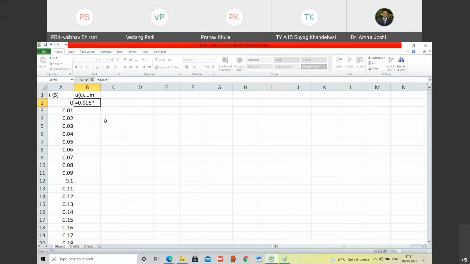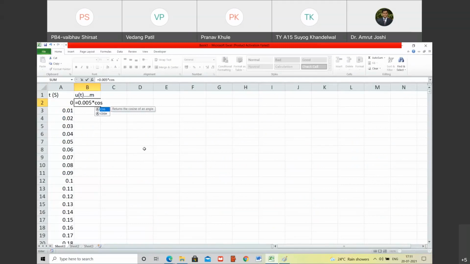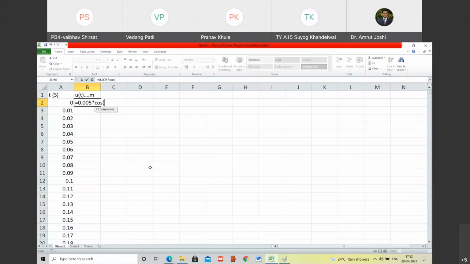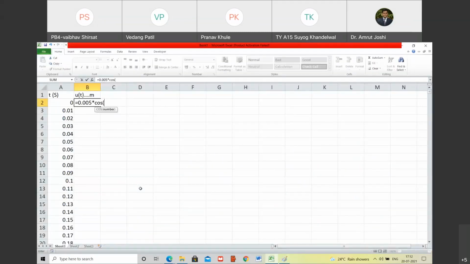This multiplied by cos of, what am I going to write? Cos of omega into t, but I have to consider this in radians, because if you look at the unit of this quantity, it is per second, and the unit of t is seconds, so per second into second is unitless, which means radian. So the number I have to write in radians is 10 into t. But the point is, when I say cos of something, by default Excel considers that something in degrees. For example, can you tell me what is the value of cos 90?